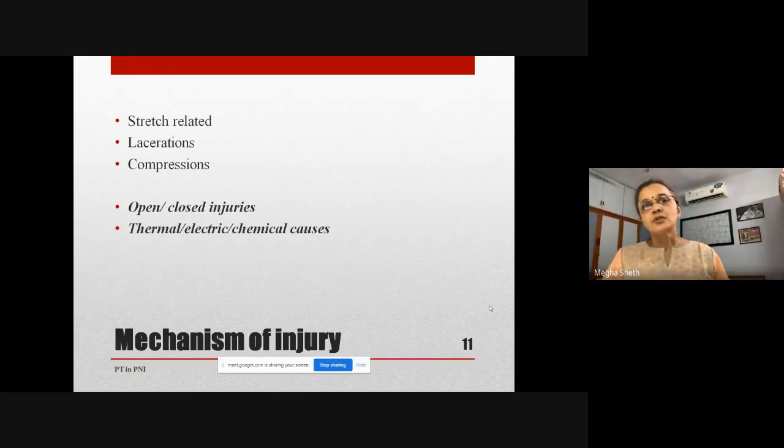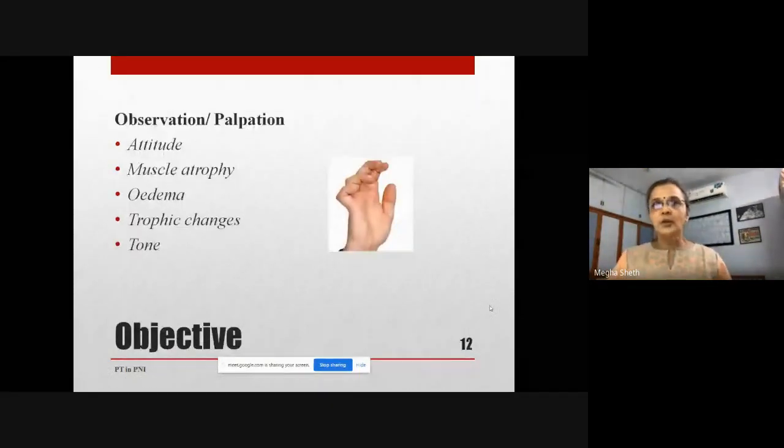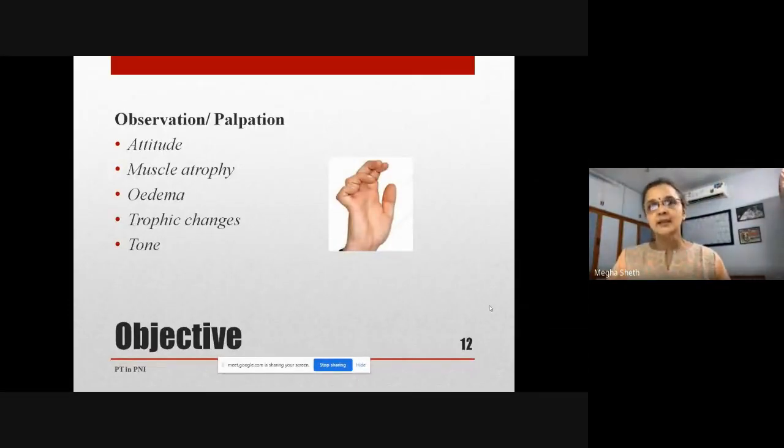Next. So once you are done with the history, you want to go into the examination, the objective part. So you're going to observe the attitude, the posture of the part. So you could have a claw hand, you could have a wrist drop. You want to observe the parts as well. The other thing that you observe is muscle atrophy.